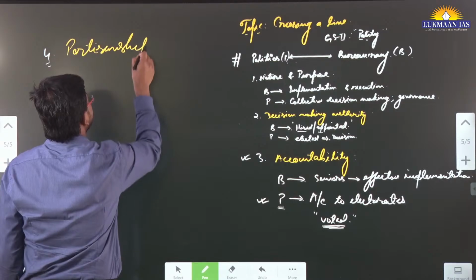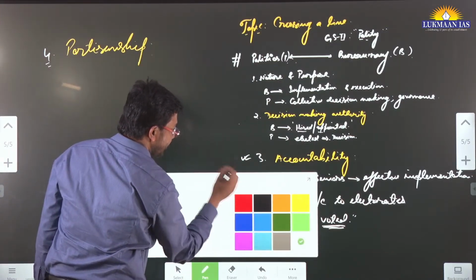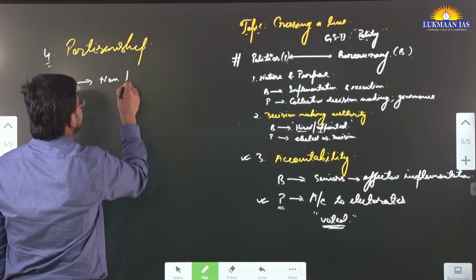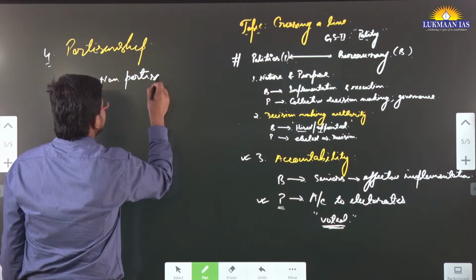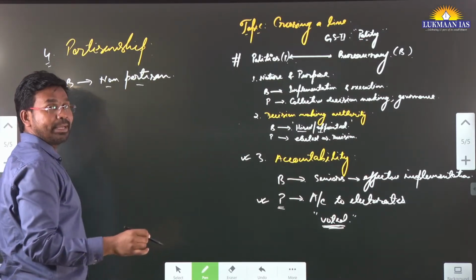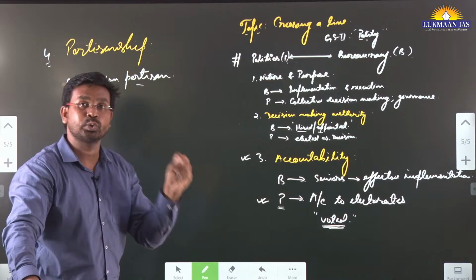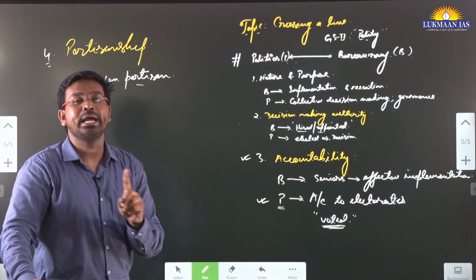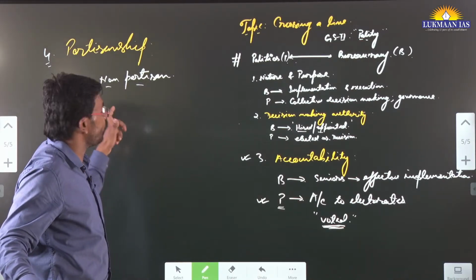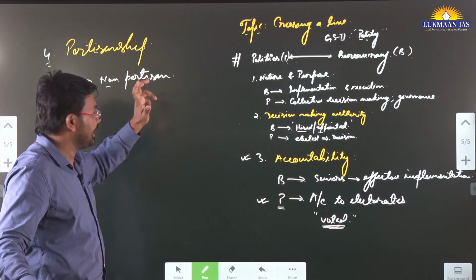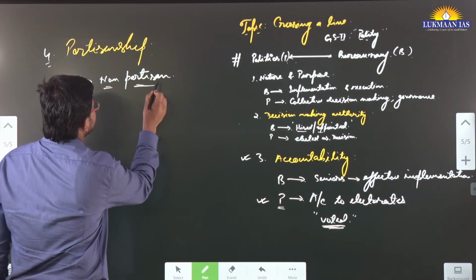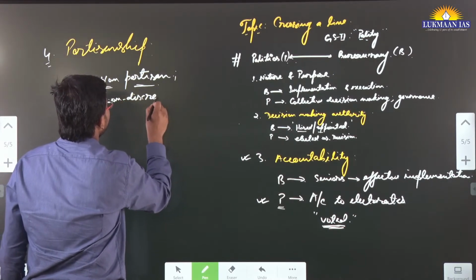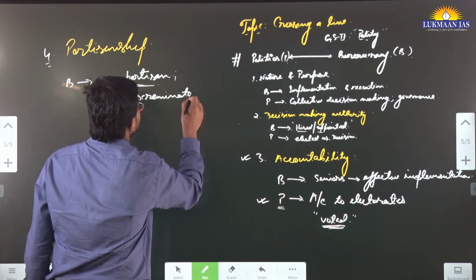If you talk about partisanship, the bureaucracy is considered to be non-partisan. Why non-partisan? Because they are there just to implement the government policies, just to execute them. They do not have to take the party line. They have to be non-partisan and non-discriminatory in their approach.